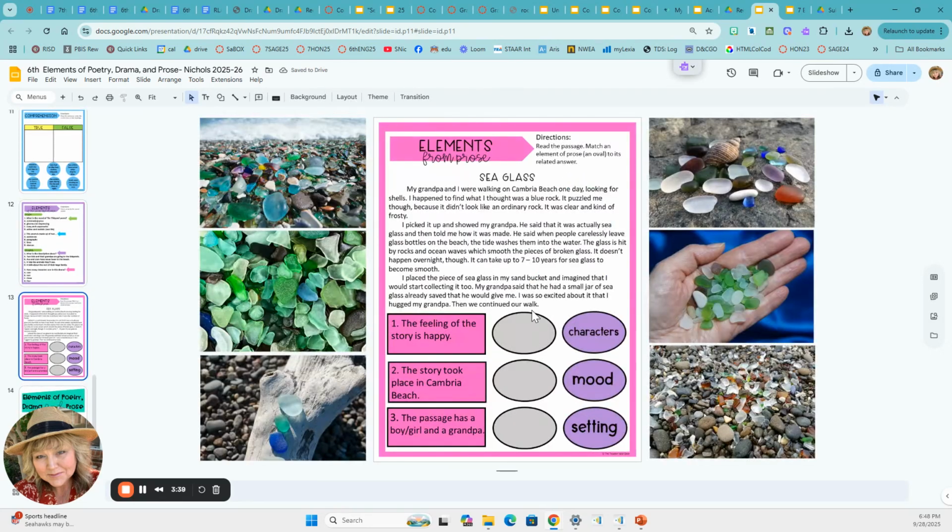This is another prose where you're going to read the story Sea Glass, and then you're going to match an element of prose, the oval, to its related answer. And you're going to say the feeling of the story is happy. And of course, the feeling of the story would be mood. It's how me, the reader, feels about it.